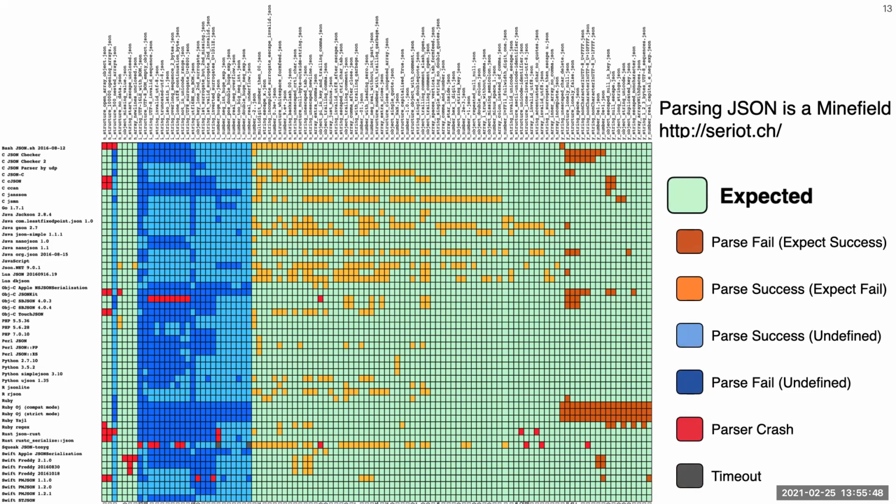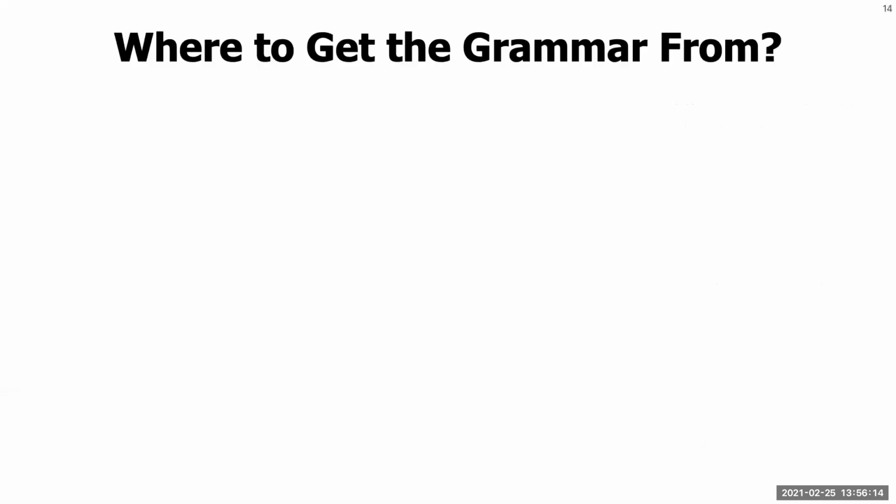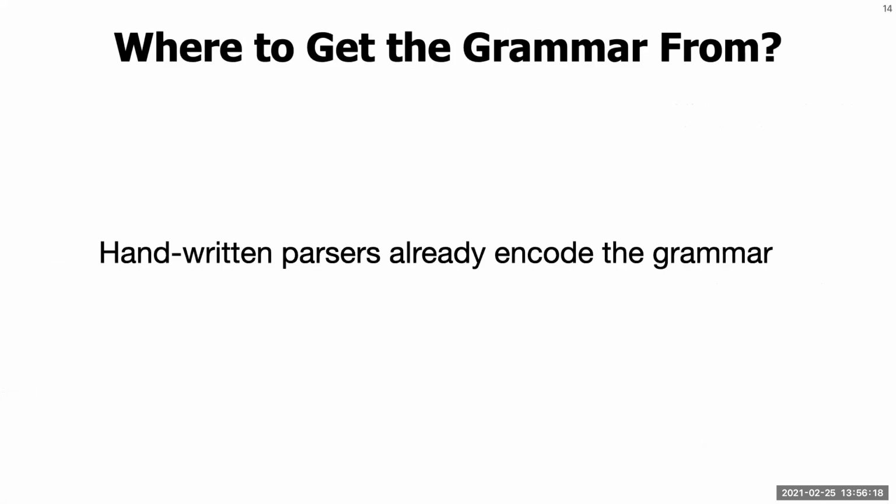Unfortunately, in most cases, there is not even a specification, and even if programmers started with a formal specification, it can get out of date really fast. Essentially, for handwritten parsers, documented grammars are untrustworthy. The problem is that the effectiveness of our fuzzing is directly dependent on the input features that were present in the grammar. Any missing input feature is a blind spot. So where do we get the grammar from? Our key idea is that handwritten parsers written in a recursive descent fashion already encode the grammar.